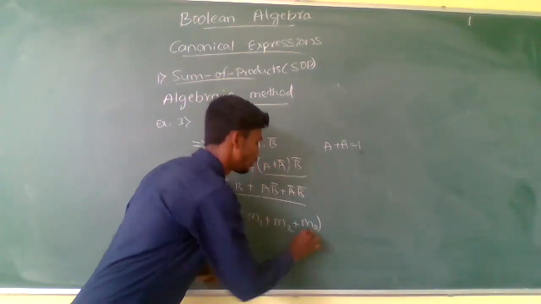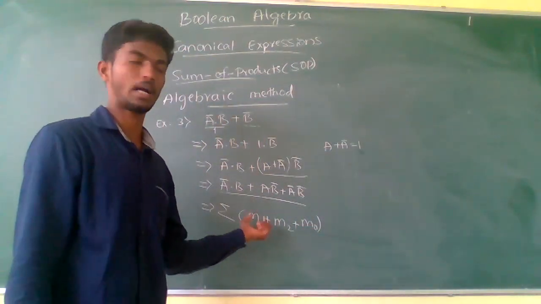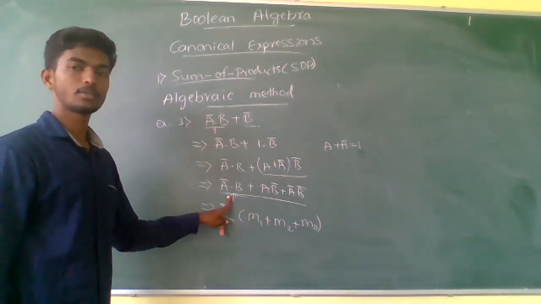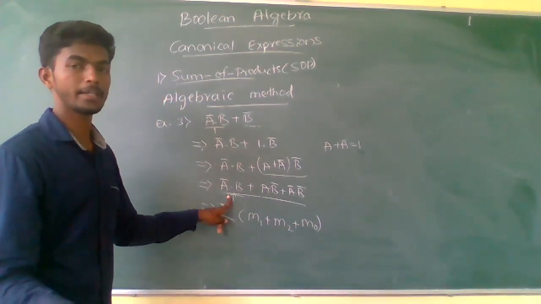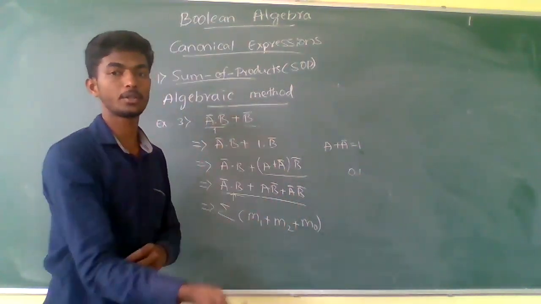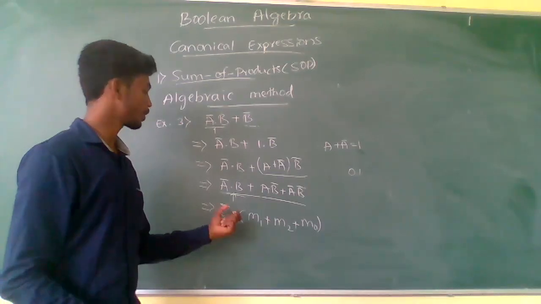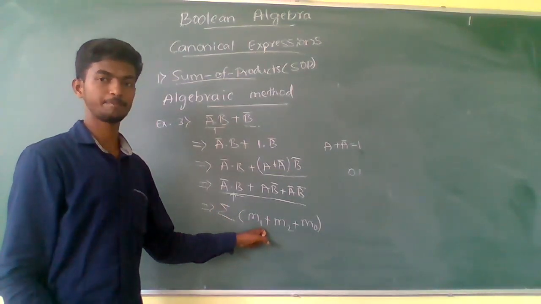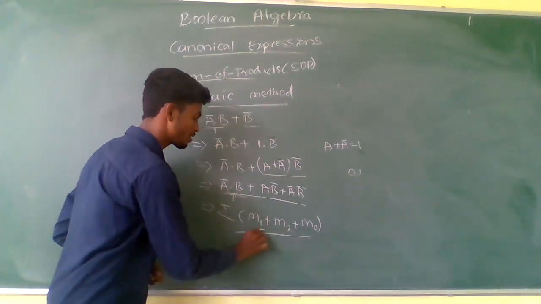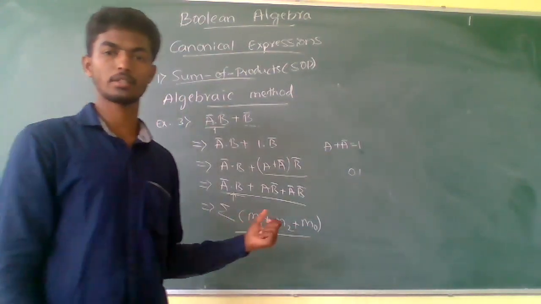You have to draw the truth table, or else you can just convert the binary to decimal. 0 1 0 1 is there. Convert it to the decimal so that you can get the subscript. So replace that by this, which is called shorthand notation.